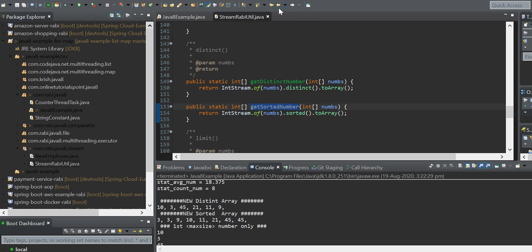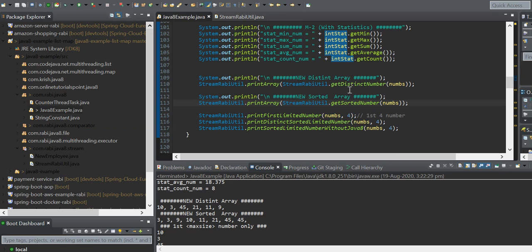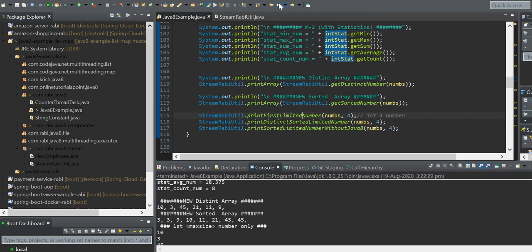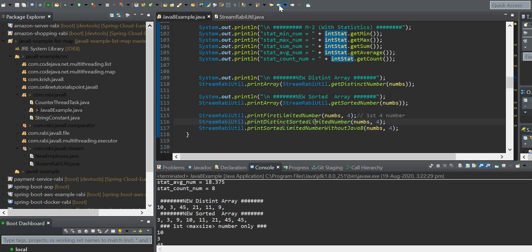So if I want distinct as well as sorted, what are we going to do? So of, limit, forEach, so we can get that. We can get distinct sorted limited numbers: of, distinct, sorted, limit that size, and then forEach.